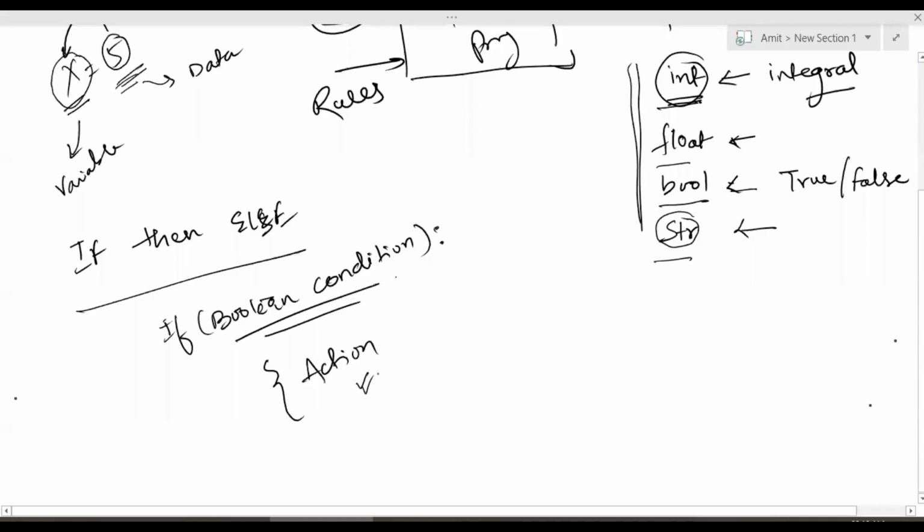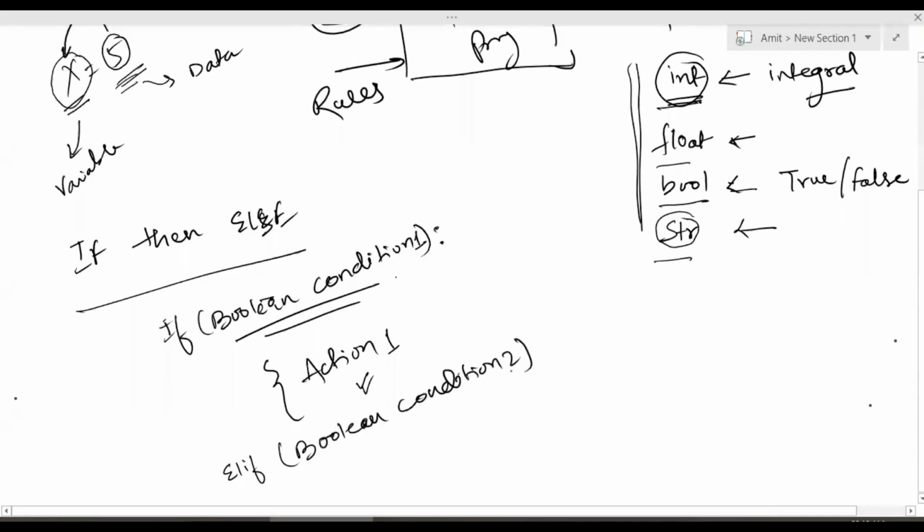There could be a nested if then else condition. Let me call it Boolean condition 1. If Boolean condition 1 is true, action 1 will be performed. We can have nested, as in we can say if, and we can have Boolean condition 2.